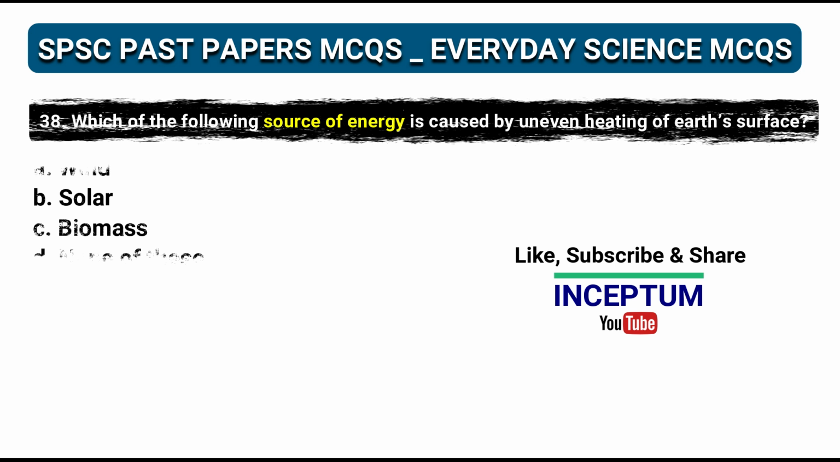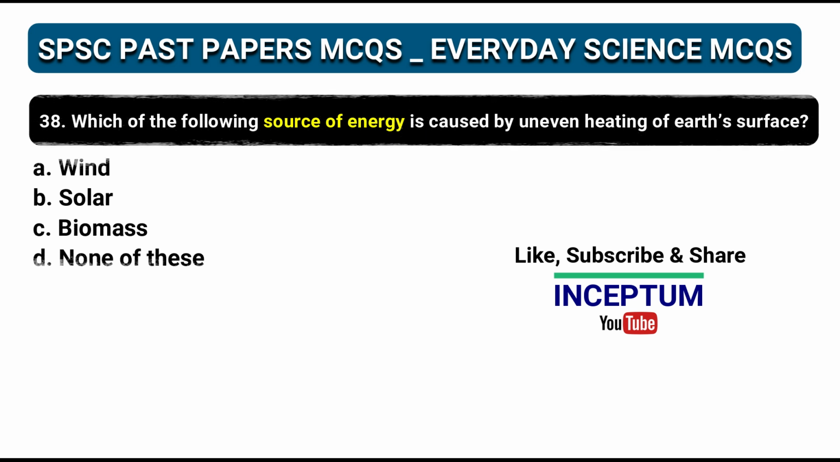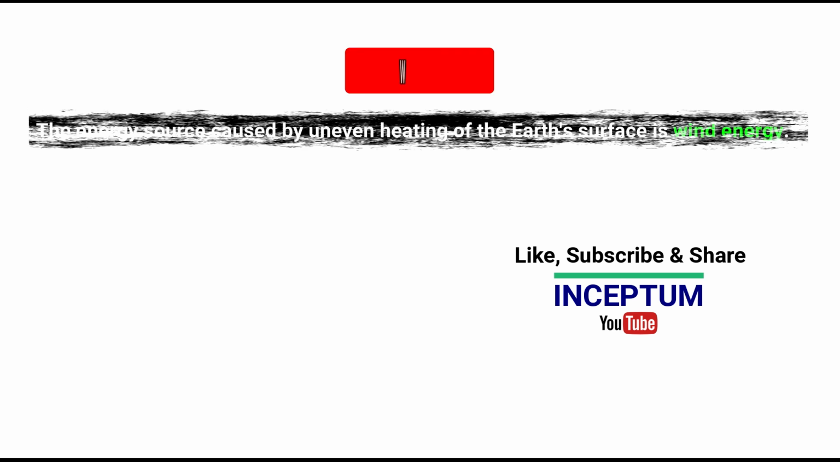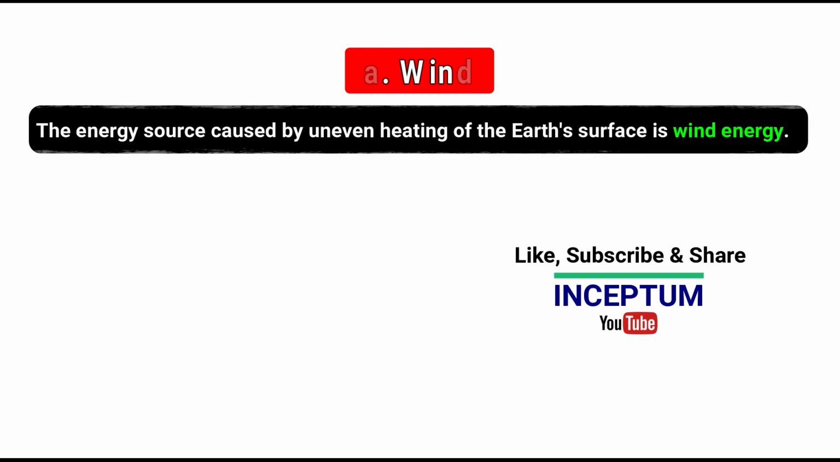Question number 38. Which of the following source of energy is caused by uneven heating of Earth's surface? In the four options: wind, solar, biomass, none of the above. And the right one is option A, wind. The energy caused by uneven heating of Earth's surface is called wind energy.